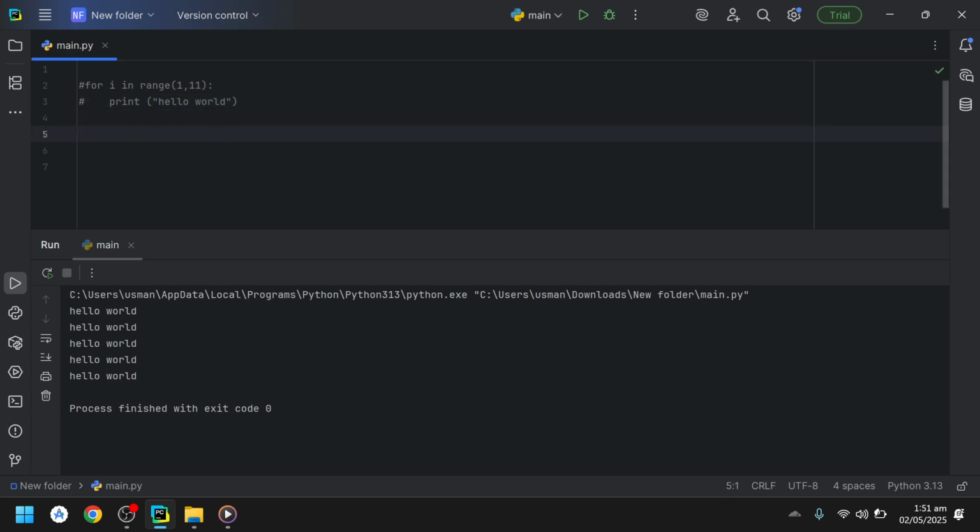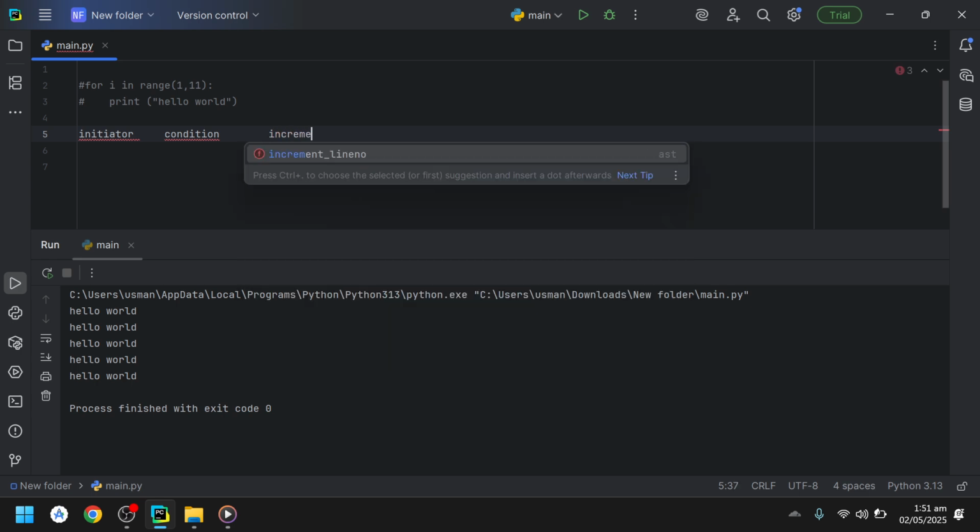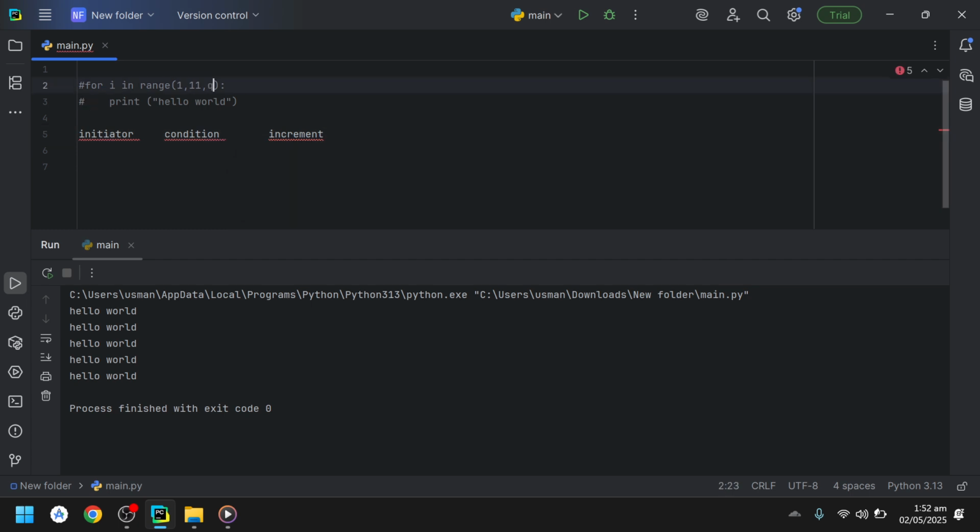And let's just discuss what is a while loop in Python. For a while loop, we need three things. That is, an initiator variable, the second thing is a condition, and the third thing is an increment. So what is an initiator, what is a condition, and what is an increment.